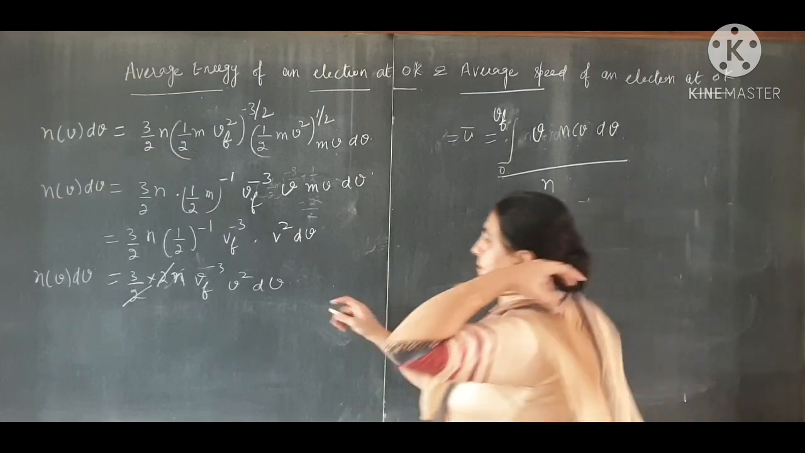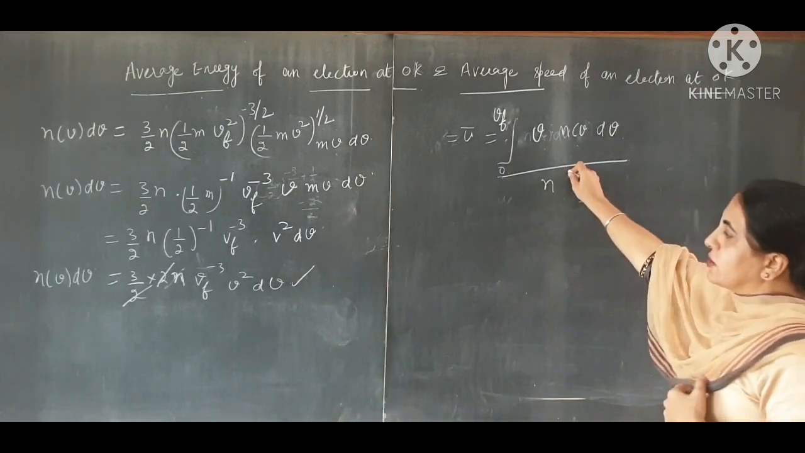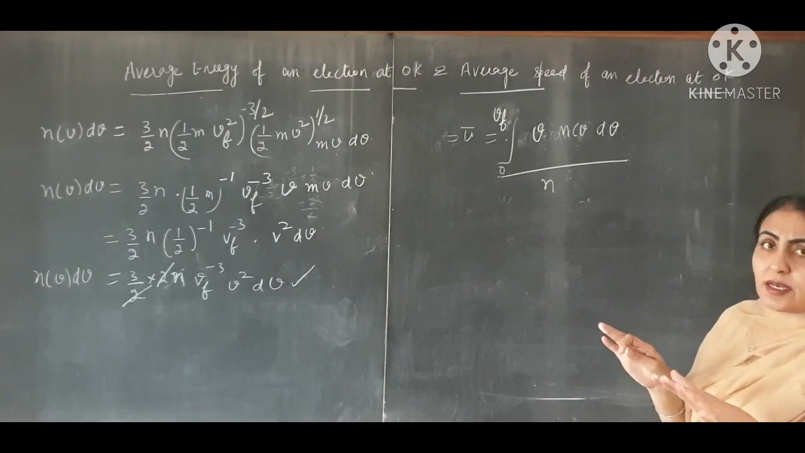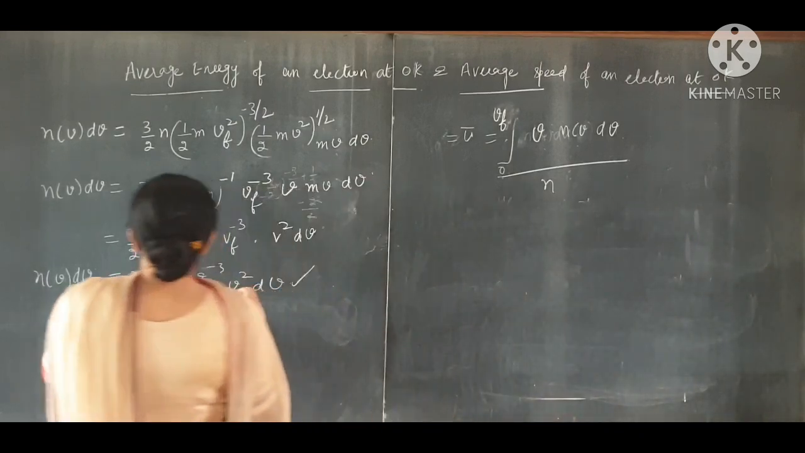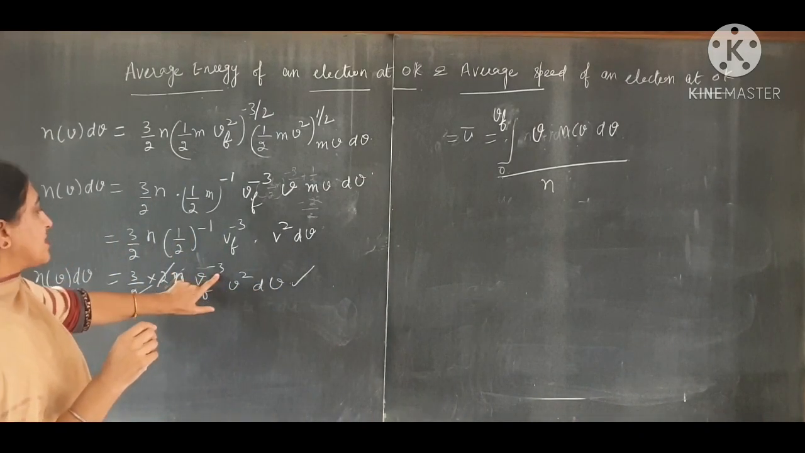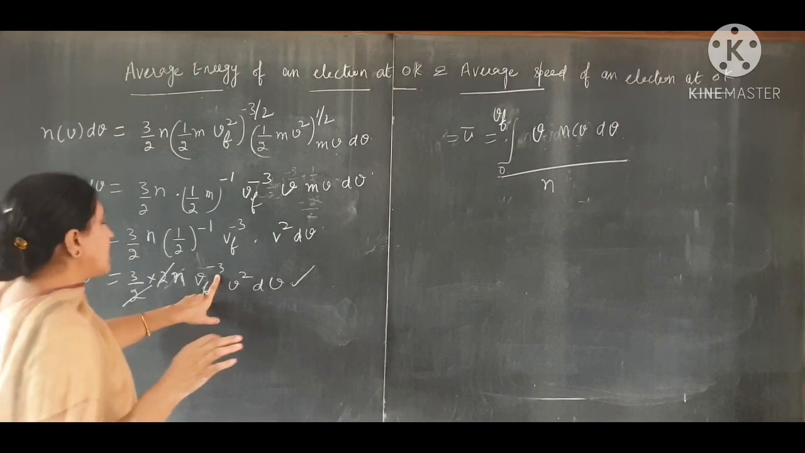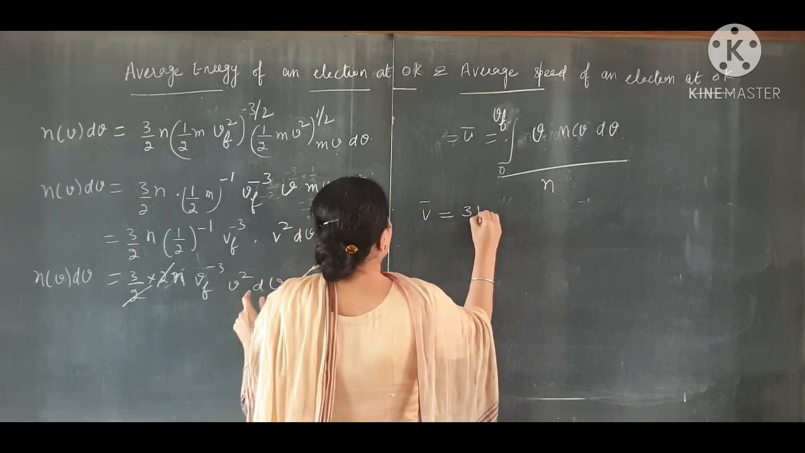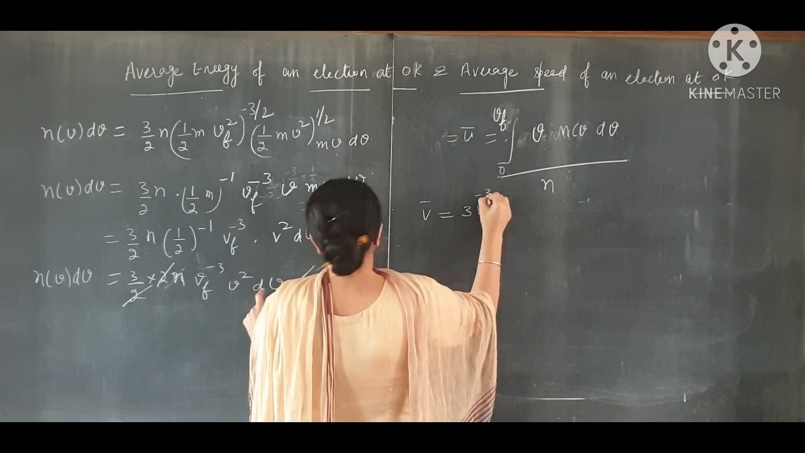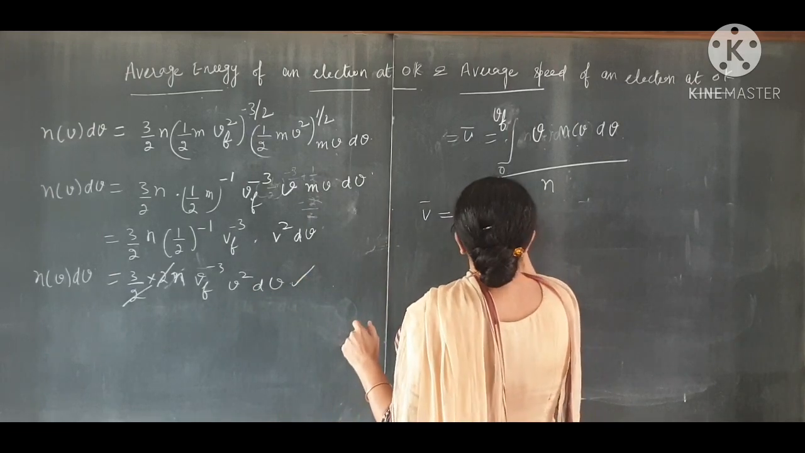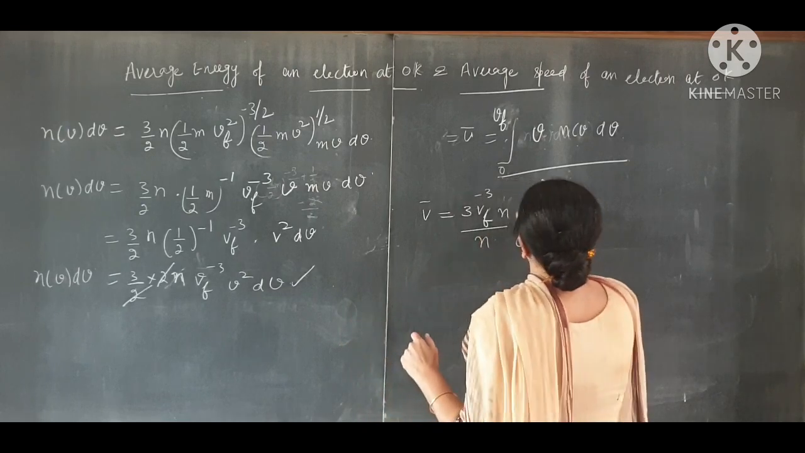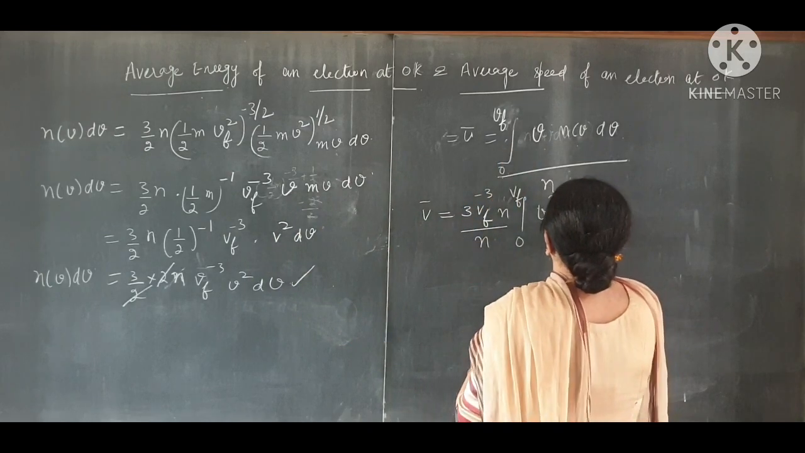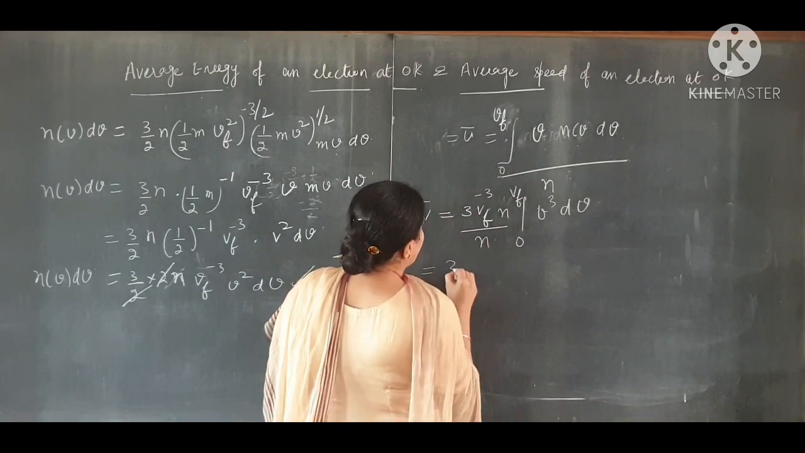So put the value of n v dv from here in this equation. Put the values, taking the constant terms outside. All the terms are constant. Which terms are constant? 3 vf raised to power minus 3 by 2. They are constant terms, taking them outside. So that is equal to v bar, that is equal to 3 vf raised to power minus 3, in the integration into n divided by n, 0 to vf, this is v square, this is v cube dv. So what is the result?